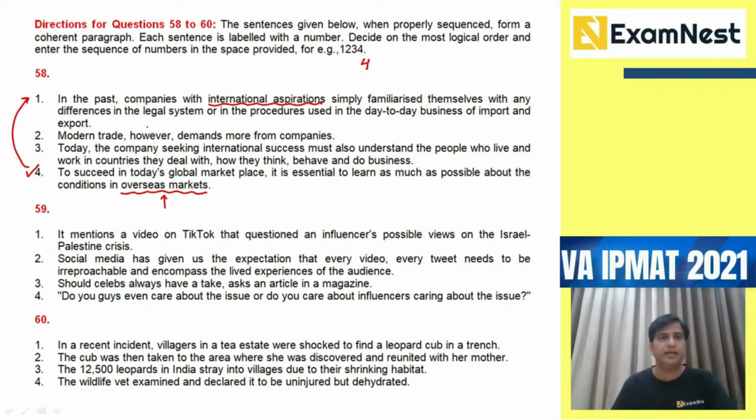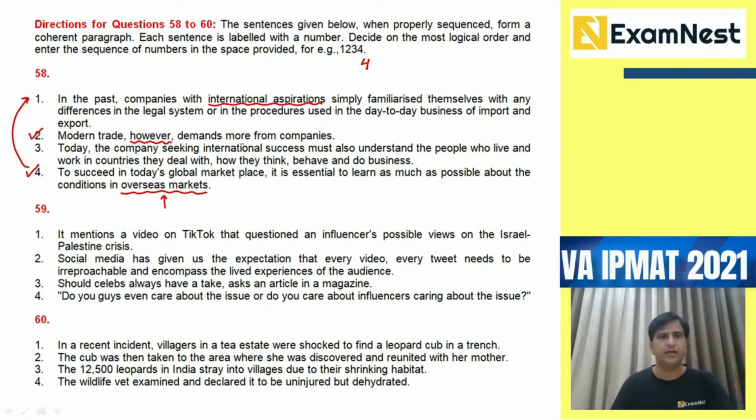simply familiarized themselves with any differences in the legal system or in the procedures used in the day-to-day business of import and export. Modern trade, however, this word however basically says it's a thought reversal. It changes the idea of what happened in the past and what is happening today. It is functioning as a connector between the two sentences.